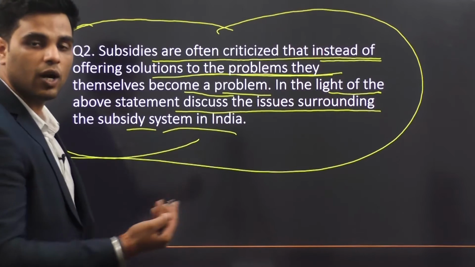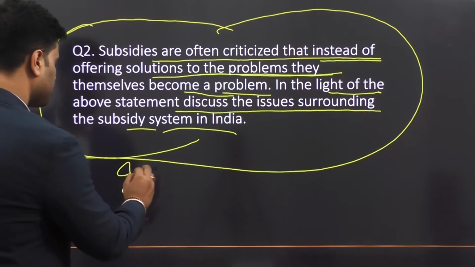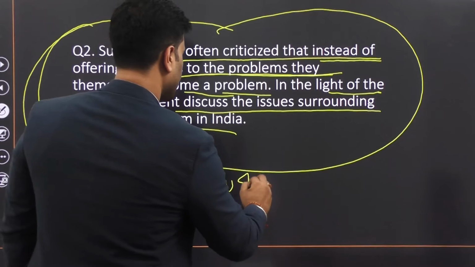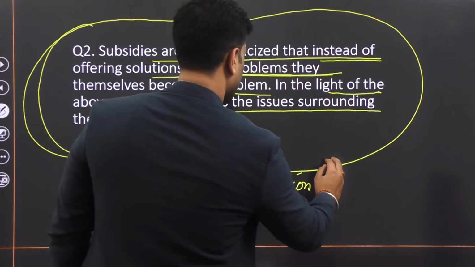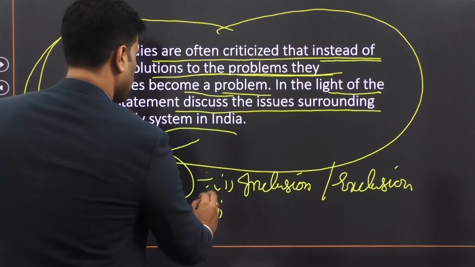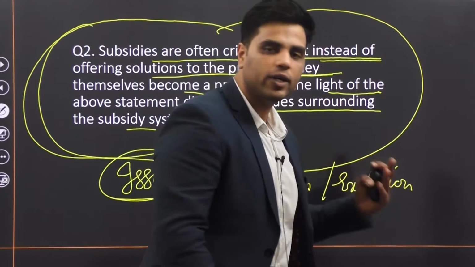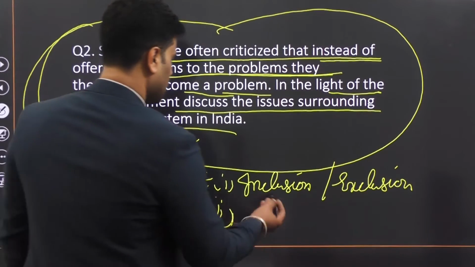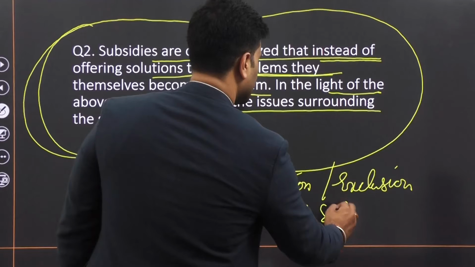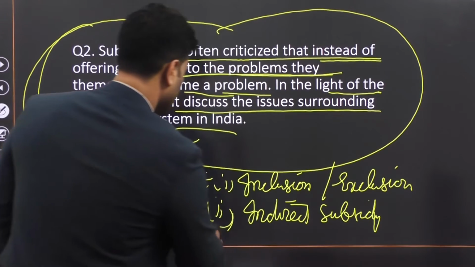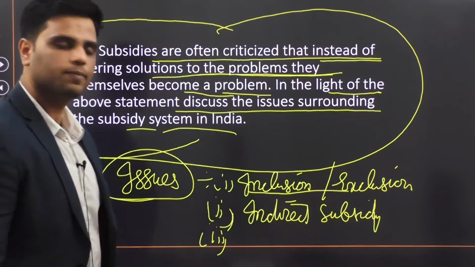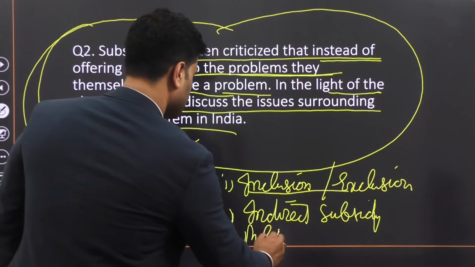Now, in the light of the above statement, discuss the issues surrounding the subsidy system. So let's discuss the issues surrounding the subsidy system. Well, what are the issues? Again, inclusion-exclusion errors, because of lack of transparency. Right? False people are included, genuine people are excluded. This is a big problem. Then indirect subsidy and all the problems associated with indirect subsidy. For example, market distortion. Right? You can write market distortion again. And you'll write 4, 5 lines for each of these points. All right? Then there is market distortion.